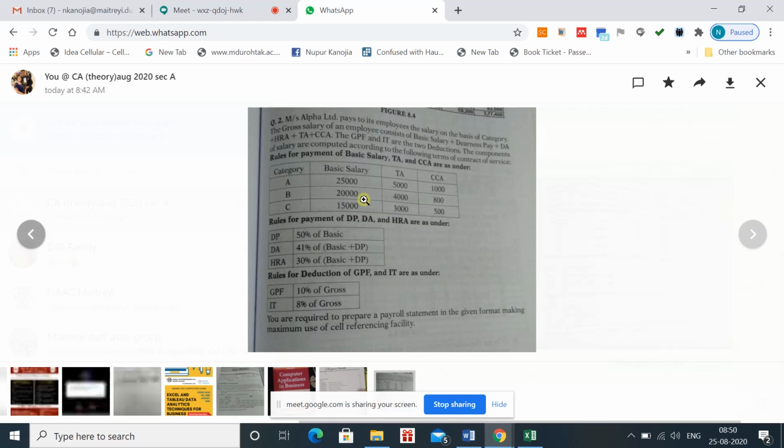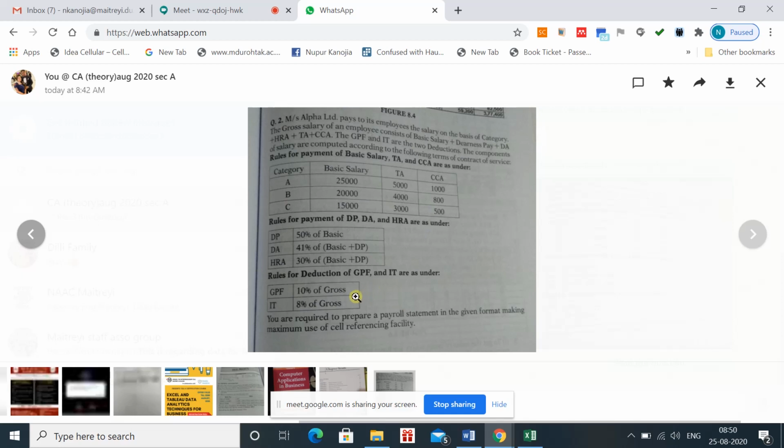And whatever different components you have, you have to calculate TA also, CCA, basic salary, and then after calculating all these components, basic, TA and CCA, DP, DA, HRA, when all this is calculated, after that you can calculate the gross provident fund, and that will be on the total gross salary.